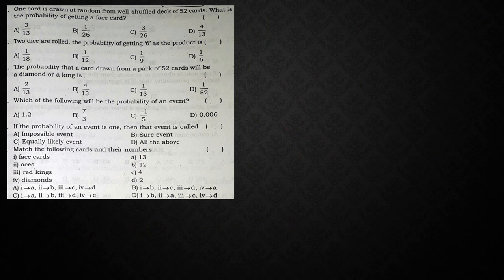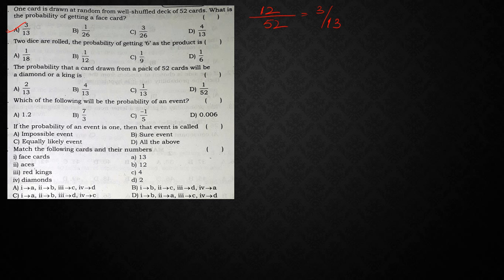Next, moving on to one more question. One card is drawn at random from a well shuffled deck of 52 cards. What is the probability of getting a face card? Already we have just now discussed, totally how many face cards will be there? 12 out of 52. So in the 4 table if I cancel, 3 out of 13, right? So the answer is 3 by 13.